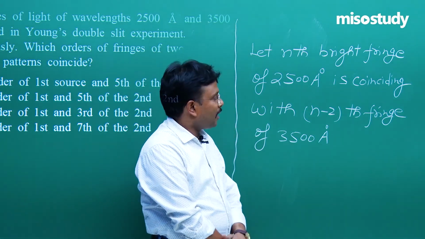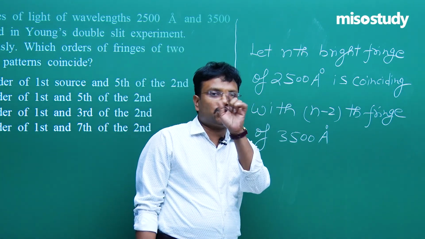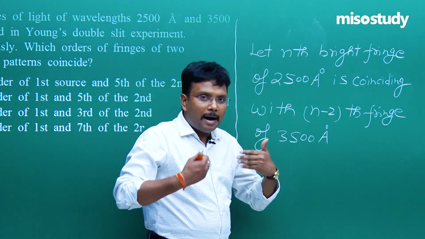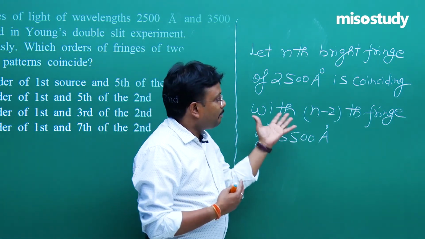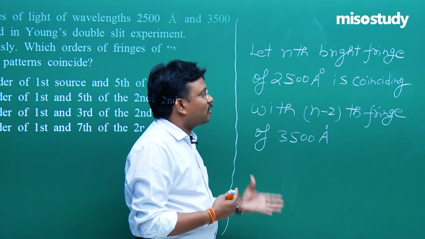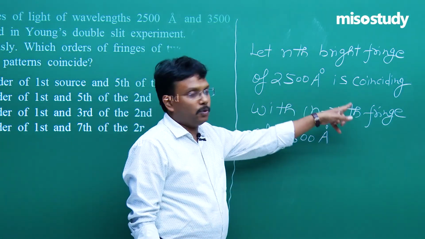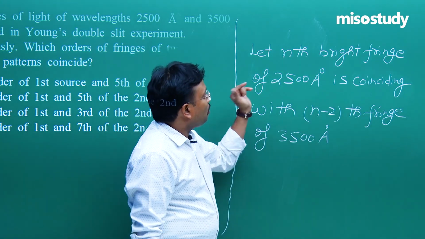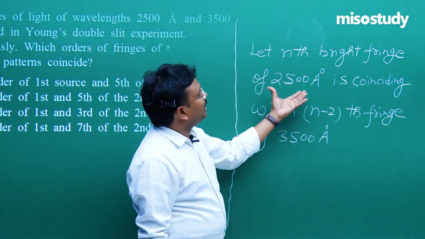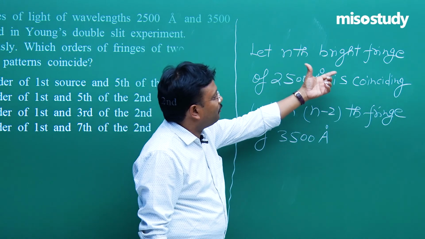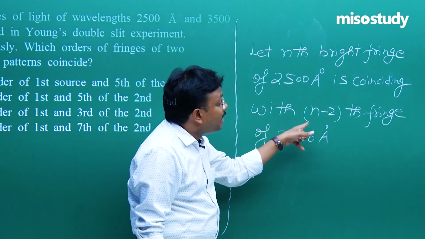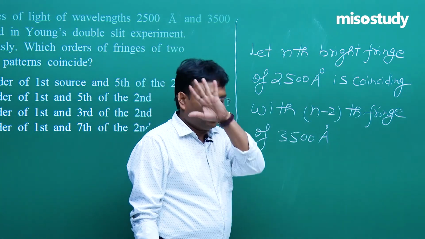Point is simple. I may solve this problem in just 2 steps, but here I am not learning the problem. Here my point is to explain you the approach how you can learn. That's why I am doing this much. Fine. So, let's assume that for lambda 1 nth bright fringe coincides with n minus 2th bright fringe.